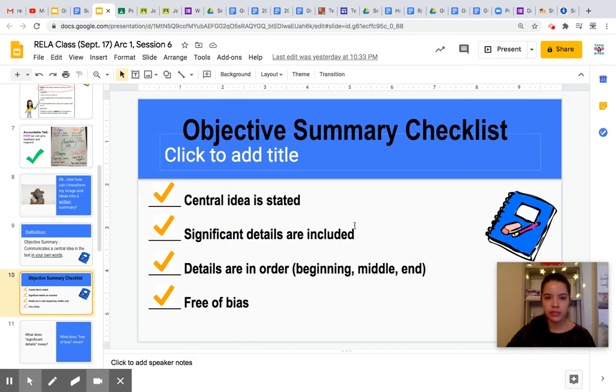So again, we want to make sure you state the central idea, you include significant details, that the details are in order. We know that Jane Goodall became a scientist at the end, right? Like she became a doctor and director of her program, but don't ruin the story, right? So don't say that at the beginning. Make sure you tell us that at the end. And again, free of bias. Do not give your opinion.